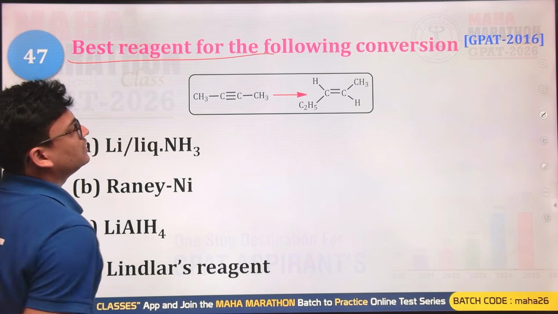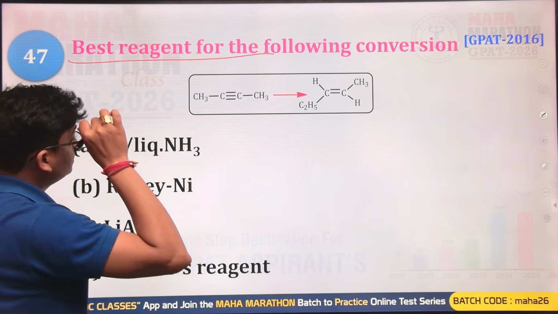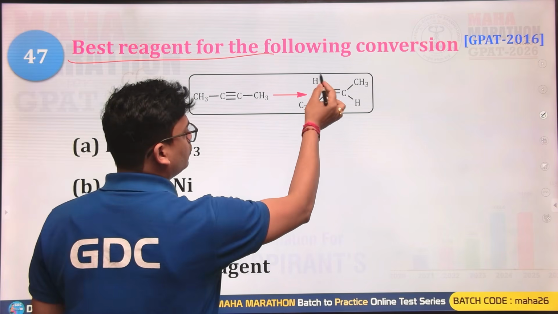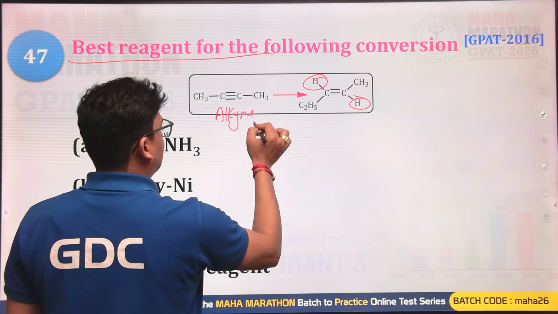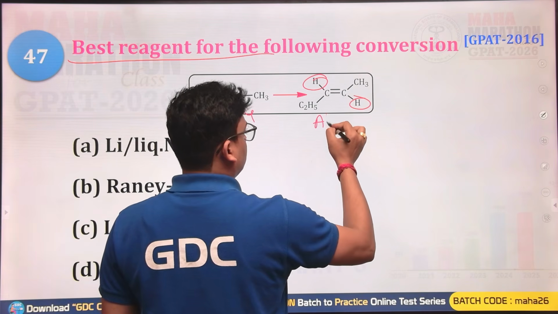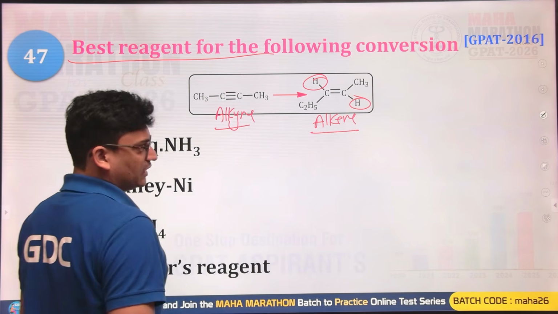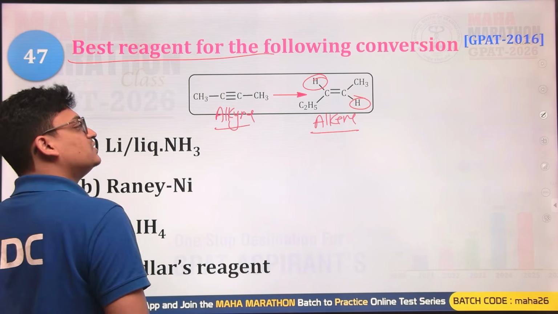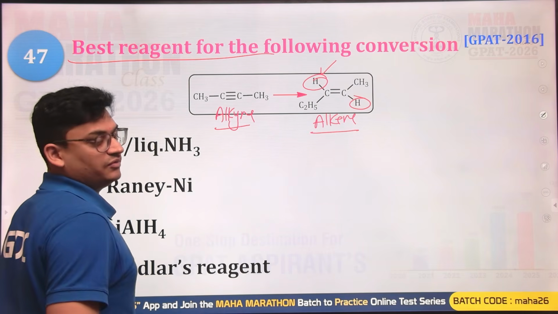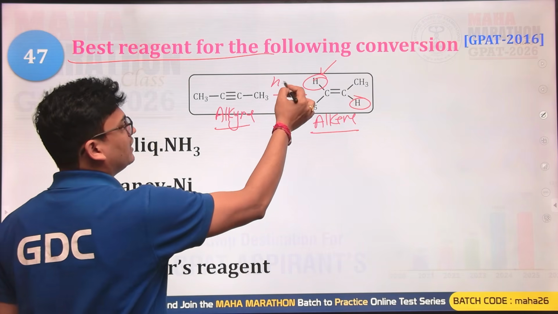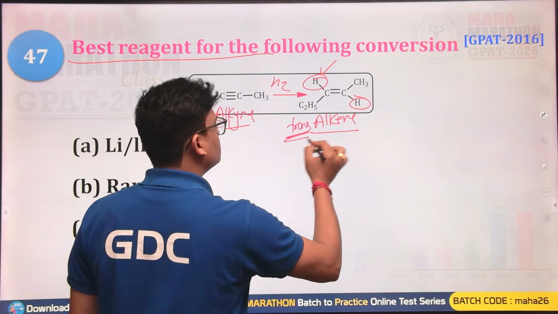Best reagent for the following conversion. Here you are having CH3, C triple bond C, CH3, and you are going to have the alkene. So here it was an alkyne, and in this case you are getting the alkene. So the alkyne is getting converted into alkene, in the presence of hydrogens, and the hydrogens are adding in the trans fashion. The alkene you get is the trans alkene.